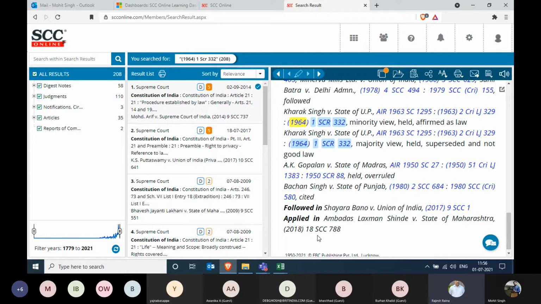Similarly, if I go to the other judgment of the year 2017 in the result list, you will get to see what treatment has been given to this particular case law, whether it has been relied upon, followed, distinguished, applied. All those inputs are available to you. Mohit, open the second digest note also, or the third. The second one is, I guess, the case Puttaswamy, we all know that.